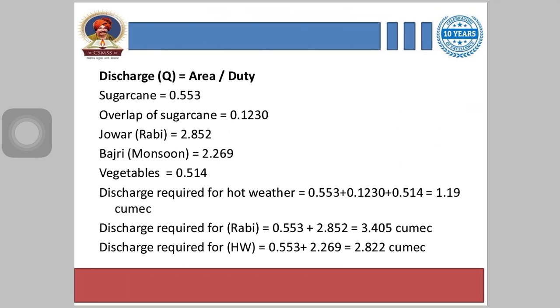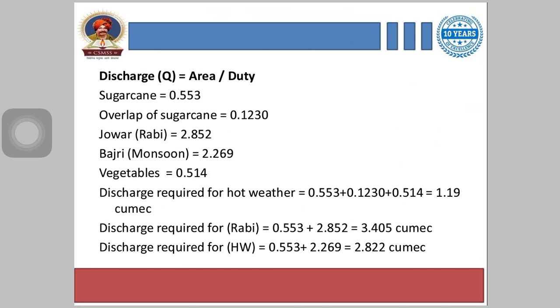Now discharge required for Rabi. Again we have to consider the sugarcane in this because it is an annual crop. So 0.553 plus 2.852, we have to add these two terms, of jowar and sugarcane, and then we get the answer 3.405 cumec. What are we calculating here? We are calculating the discharge required for a particular season, or we can say crop. Discharge required for hot weather, again it is calculated: 0.553 plus 2.269 is equal to 2.822 cumec.